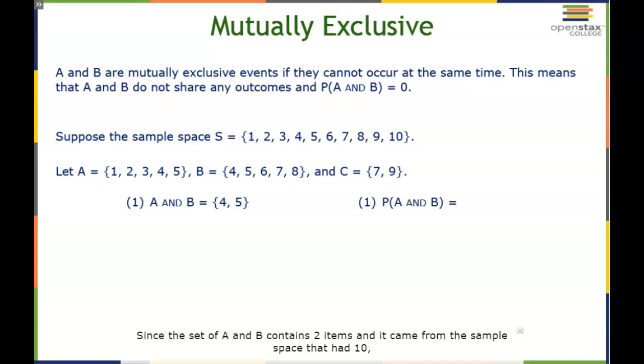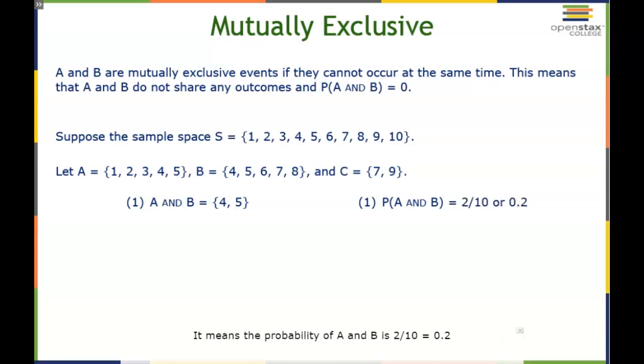Well, what's the probability of A and B? Since the set of A and B contains 2 items and it came from the sample space that had 10, it means that the probability of A and B is 2/10.